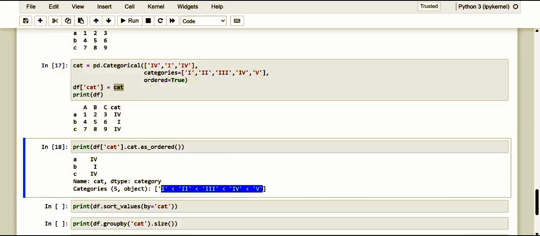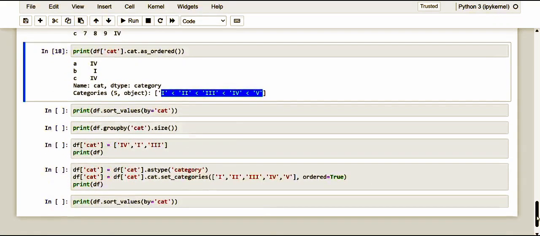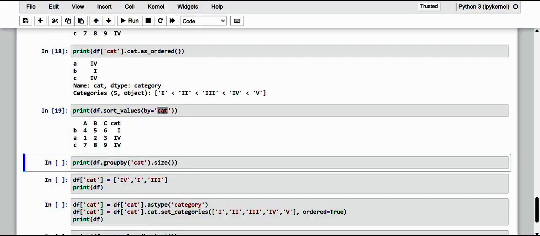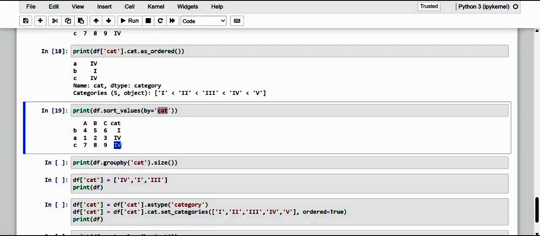At this point, having established that the data frame has a column of categories, you can sort its values according to the hierarchical scale of the categories. So we use the sort_values method. Let me apply the sort_values method by the category and execute it. See how it happens: according to the category 1 and 4, and here it is again 4.